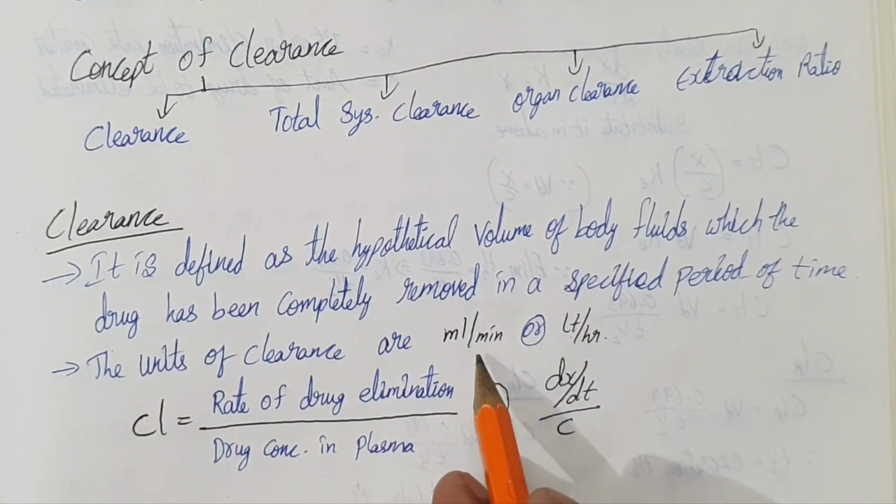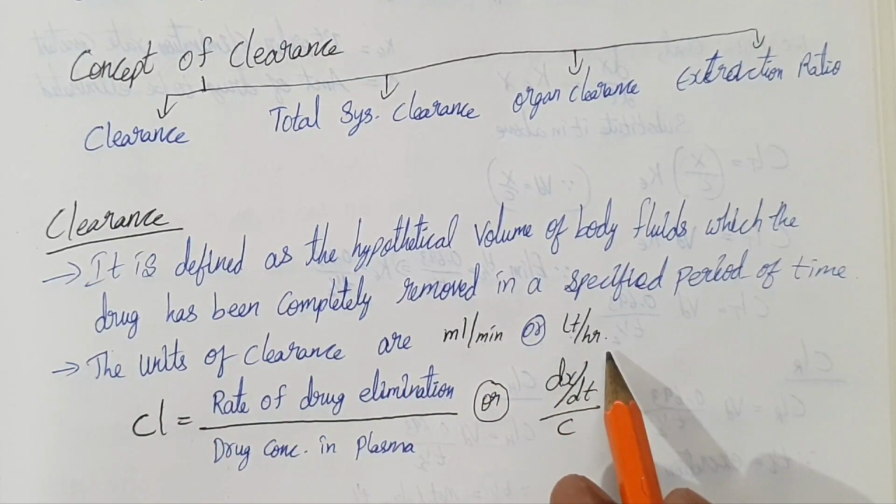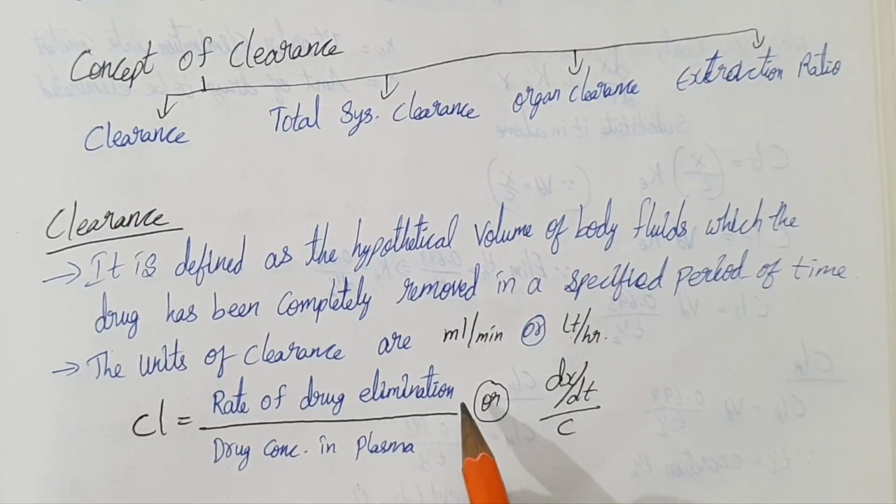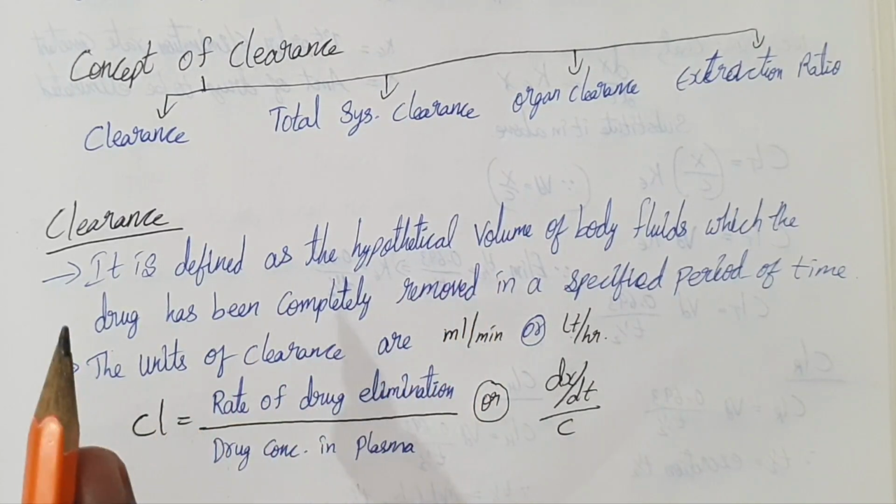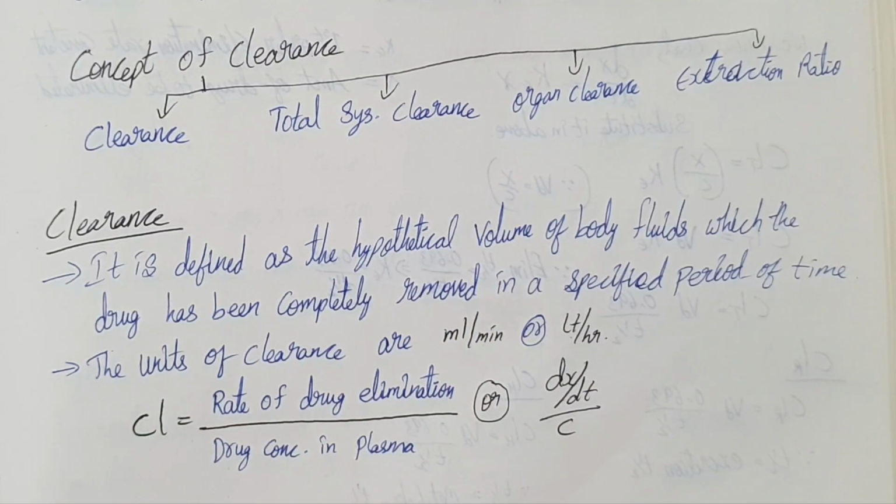Units are ml per minute or liter per hour. Its formula is clearance equals rate of drug elimination divided by drug concentration in plasma. But remember, this does not mean the body fluids are actually emptied of drug. It's just a mathematical way to describe the efficiency of elimination.